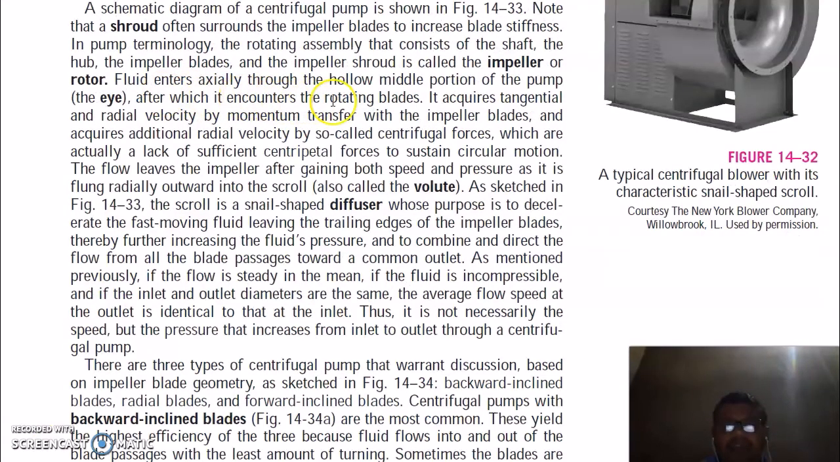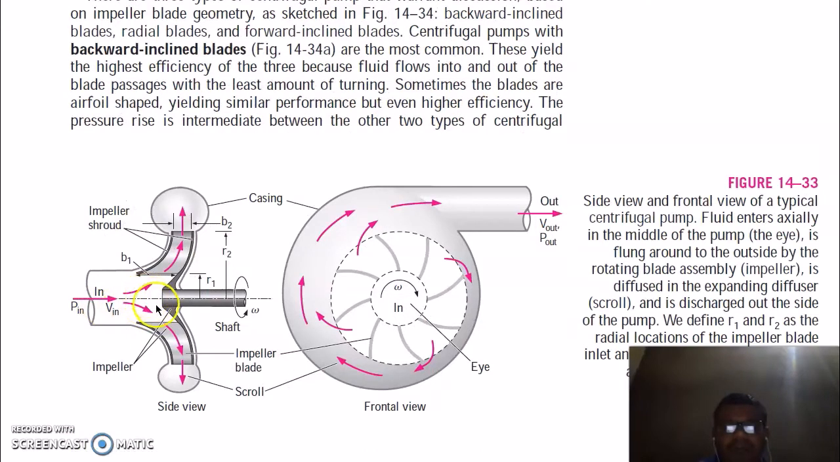Fluid enters through the hollow middle portion of the pump, after which it enters the rotating blades. It acquires tangential and radial velocity by momentum transfer with the impeller blades, and acquires additional radial velocity by so-called centrifugal forces, which are actually a lack of sufficient centrifugal force to sustain circular motion. When the fluid enters, it has less centrifugal force, and as the fluid goes, energy is imparted by the impeller to the fluid and its centrifugal force increases, which is further converted in the diffuser into pressure energy.